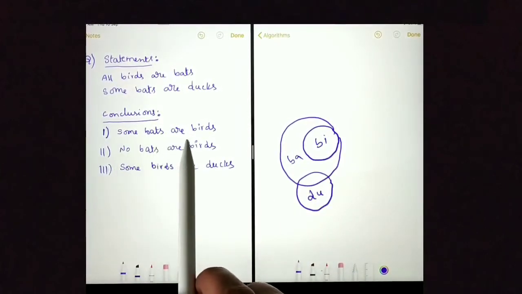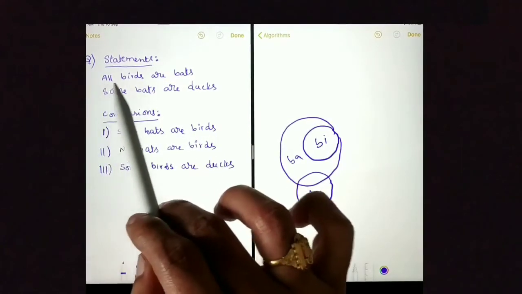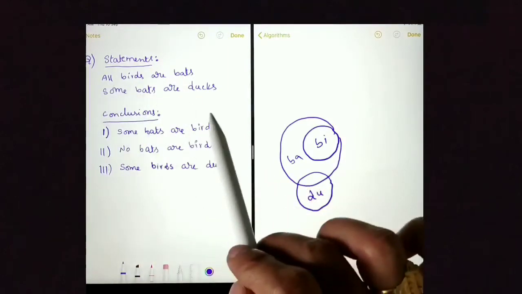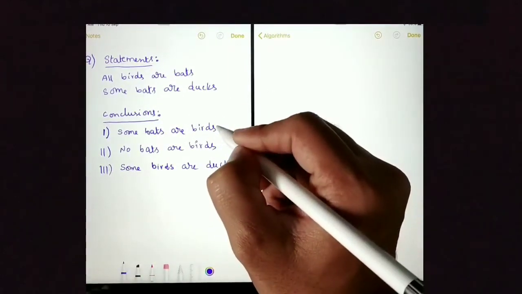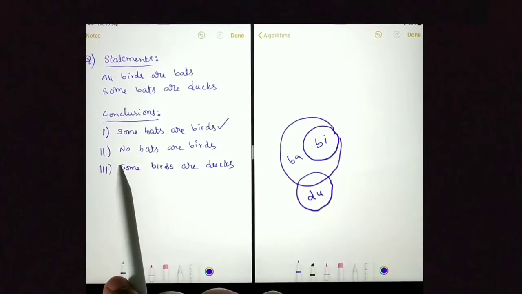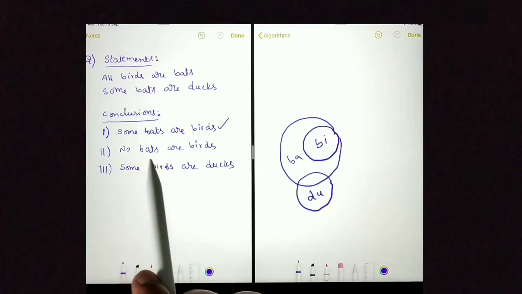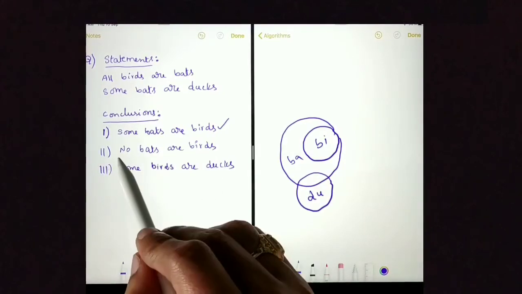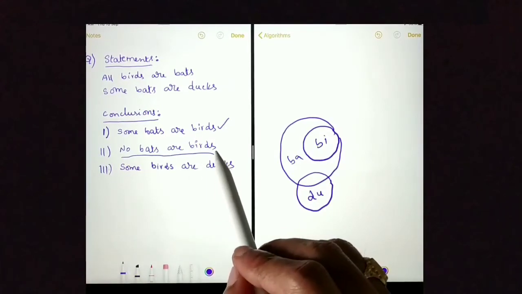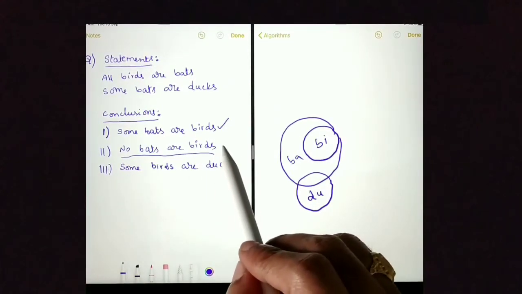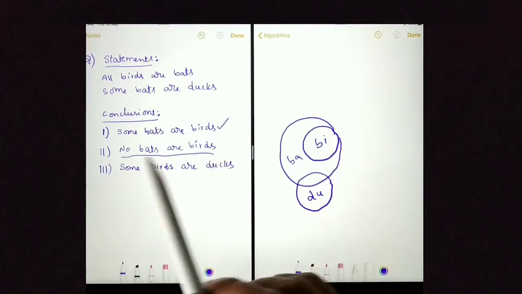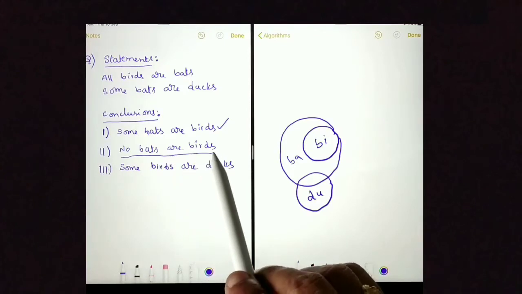Some bats are birds. If the statement is all birds are bats, we already know that saying some bats are birds is true. We don't need a Venn diagram for this. The next conclusion is no bats are birds. This is a definite conclusion because it does not contain possibility and it does not contain "can be." To disprove this conclusion, we need to prove that some bats are birds.